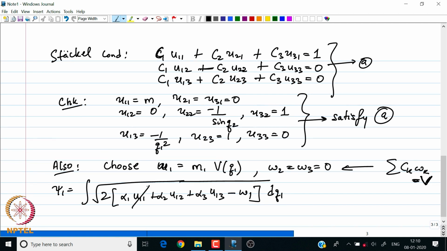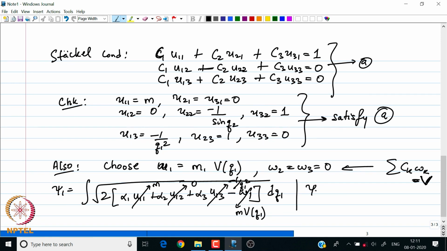So, u 1 1 is m, u 1 2 is 0 and u 1 3 is minus 1 by q 1 square, right, and w 1 is m v of q 1, right. Okay, so that will tell us psi 1.